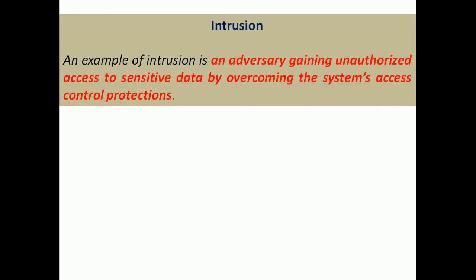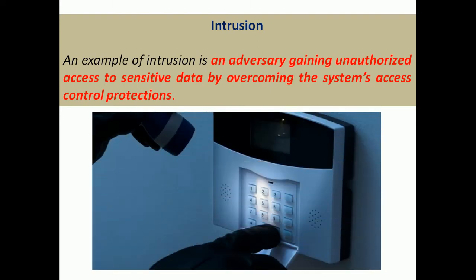Next is intrusion. Intrusion is gaining unauthorized access to sensitive data. Even though the security control is provided, the third party breaks all the access controls and gains access to the sensitive data. That is called an intrusion. So this is the way intrusion can be done. This is one simple example of intrusion.